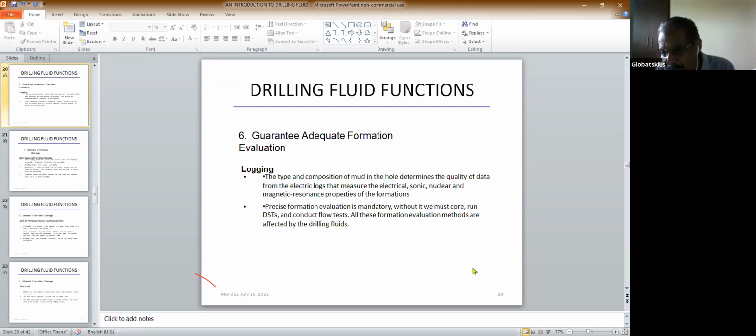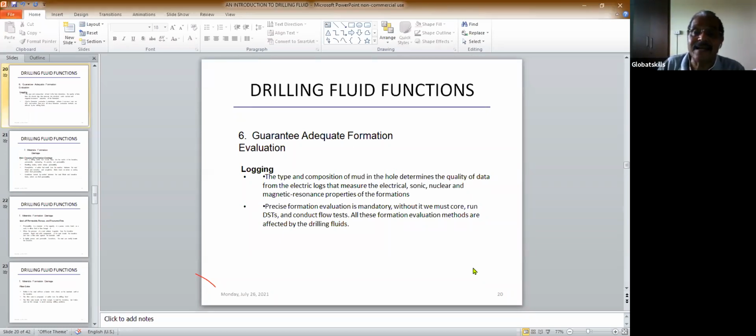So you get sound faster from the cuttings, but if there is oil, you get it at a much later time. So you gather these nuclear, electrical, and sonic data from the logging process, and from there you ascertain the presence of oil at what depth, then you start production from there.